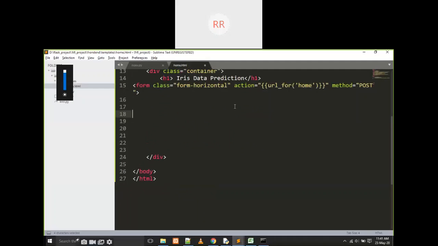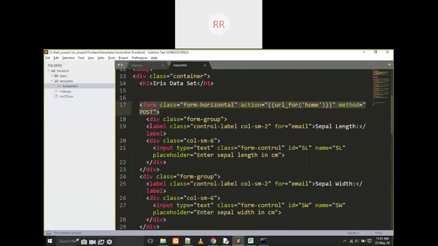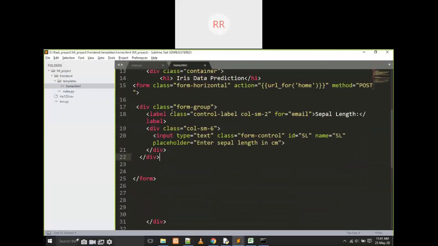Now I am opening the form, and I want to close the form. In between the form, I am going to develop all the 4 input text boxes and one submit button. I am going to copy from here to here. Just wait, I will send this link to you.